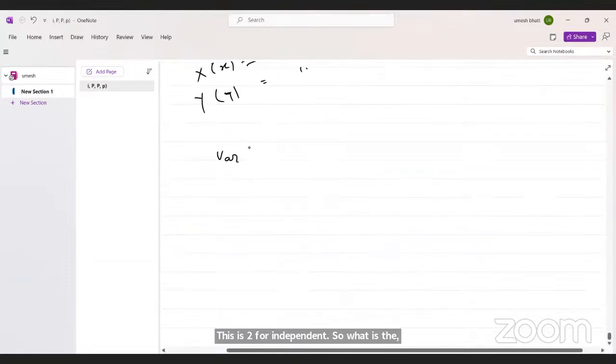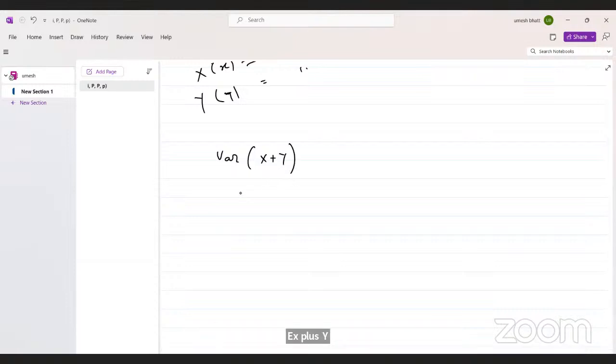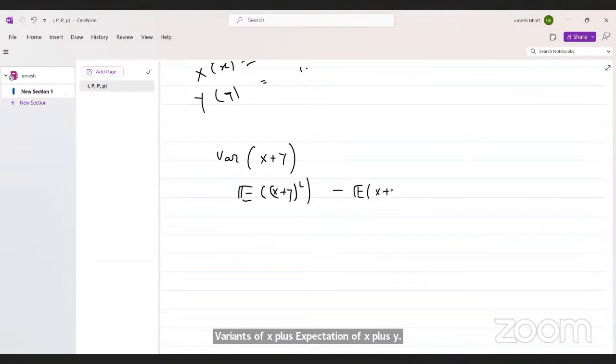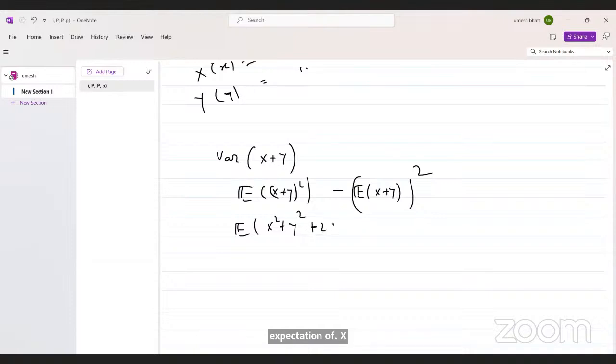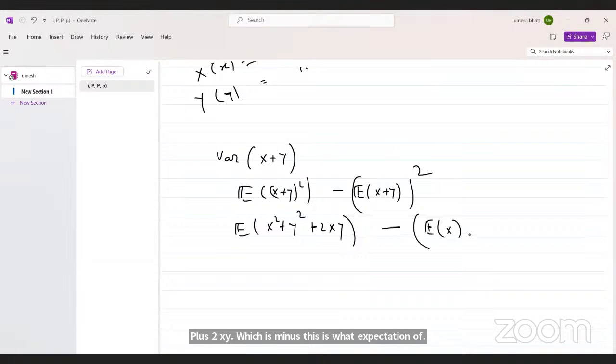So what is the variance of X plus Y? Variance of X plus Y is the expectation of (X plus Y) squared minus the expectation of X plus Y, whole squared. This is the expectation of X squared plus Y squared plus 2XY, minus the expectation of X plus the expectation of Y, whole squared.